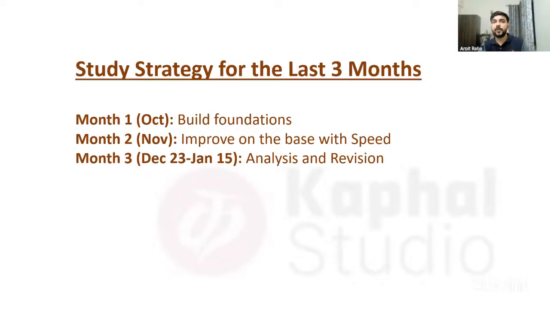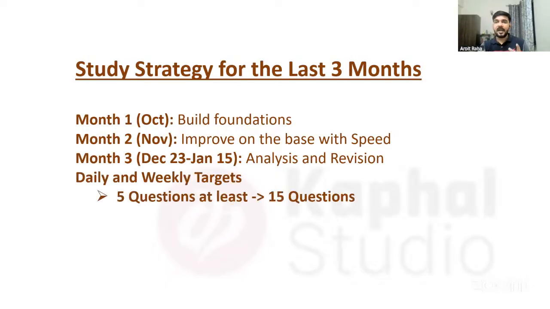For this, how you can go daily about it: start with at least 5 questions on a daily basis. In 2 or 3 weeks, let it go to 10 to 15. And when I'm talking about this, I'm talking about PYQs right now, not any random questions. Once you are done with PYQs, by that time your speed would automatically be so much, so don't worry about it. Right now, at least 5, and keep it moving up to 15 in 2 weeks.